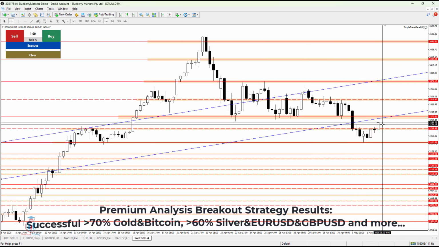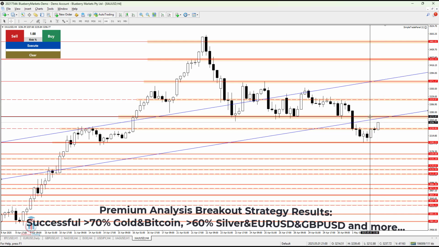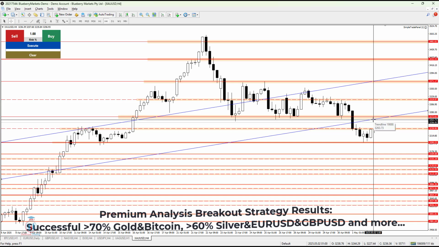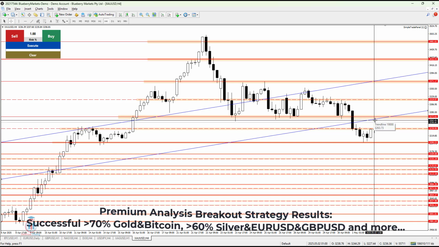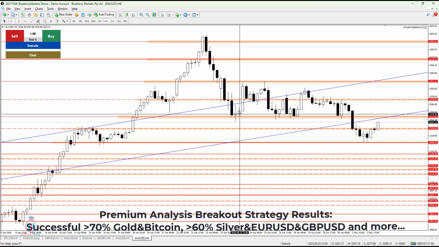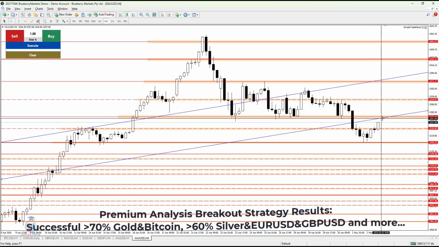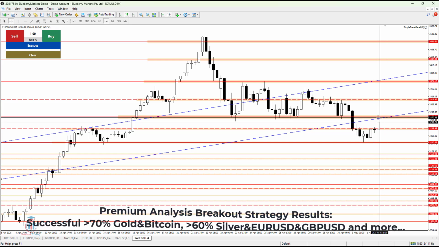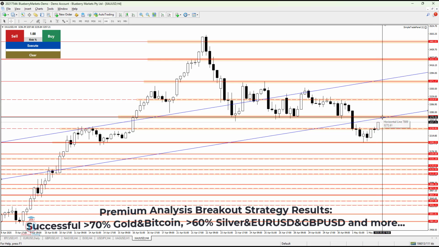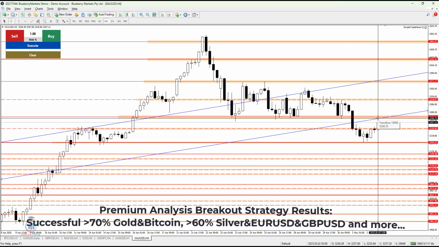In the afternoon, I tend to get out of the markets and leave it as it is, because sometimes the market does not follow the technical analysis and the signals I see. So it is better to wait until the next week starts, clean and fresh, and when the price will follow these price levels. For now, I'm expecting the price to reach this area of resistance for today, and then we'll see what happens around this area of resistance.